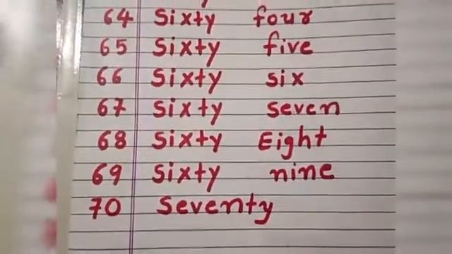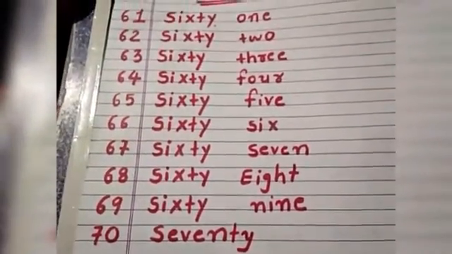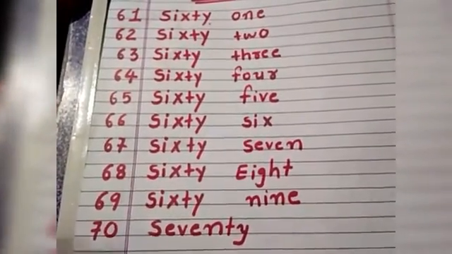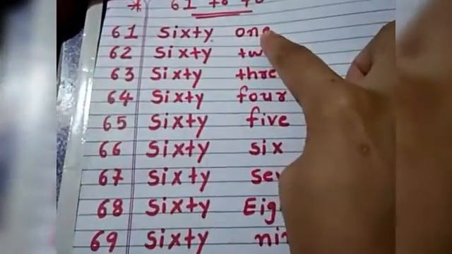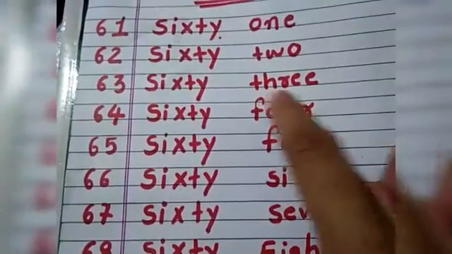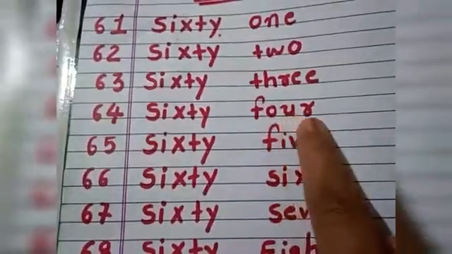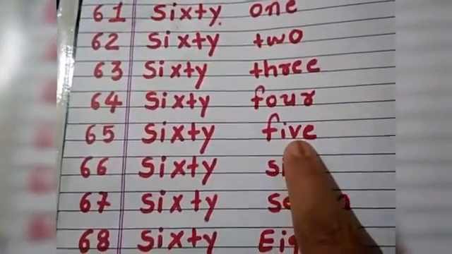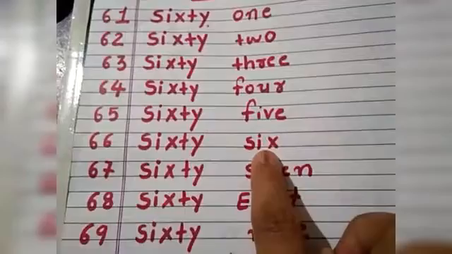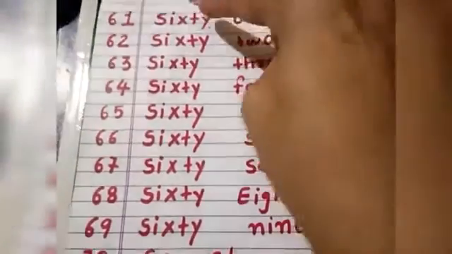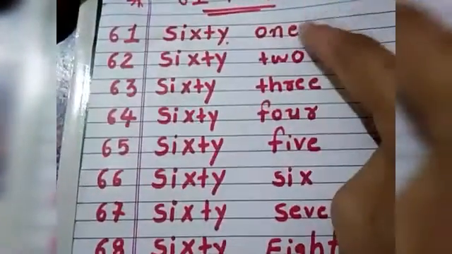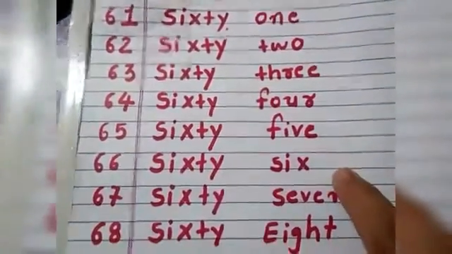That is 70. So today what have we studied? 51 to 60 and 61 to 70. See, in 61 to 70, for 61, write 1 on the backside. For 2, then 2. For 3, the 60 spelling is the same and the backside just changes to 3. 4, then 4. 5, then the spelling of 5. 6, then the spelling of 6. 7, then 67. Just keep the 60 spelling the same and change only the backside.